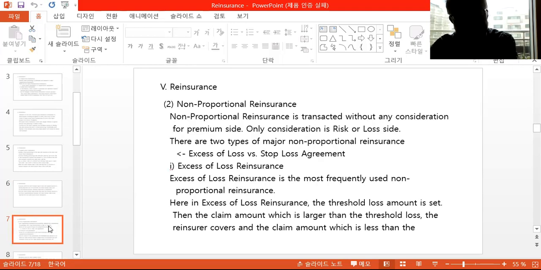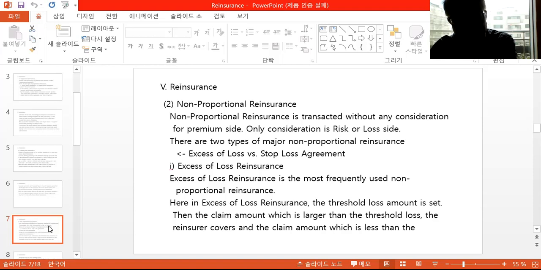Now we discuss non-proportional reinsurance. Non-proportional reinsurance is transacted without any consideration for the premium side. The only consideration is the risk or loss side. Here loss means the claim. There are two major types of non-proportional reinsurance. One is excess of loss, and the other is a stop loss agreement. First, we discuss excess of loss reinsurance, which is the most frequently used non-proportional reinsurance.